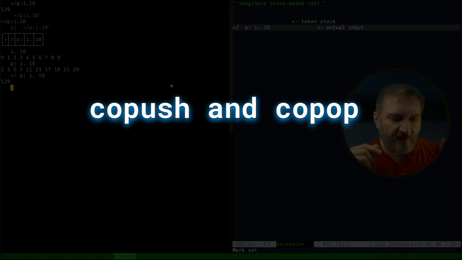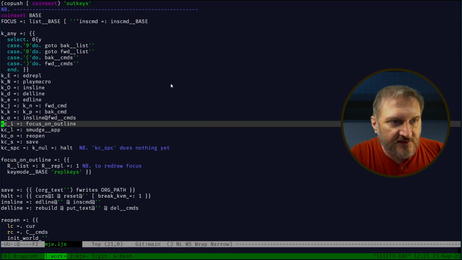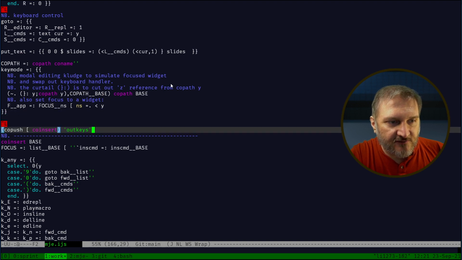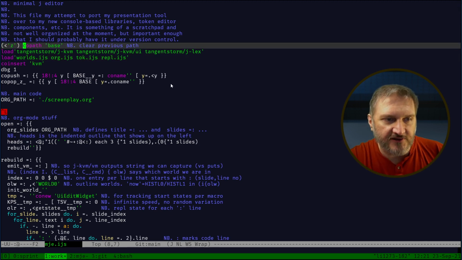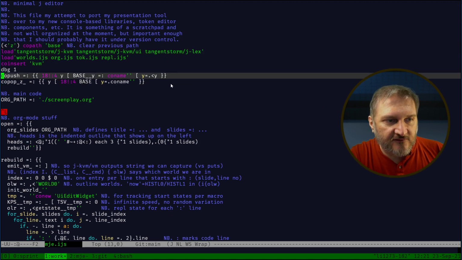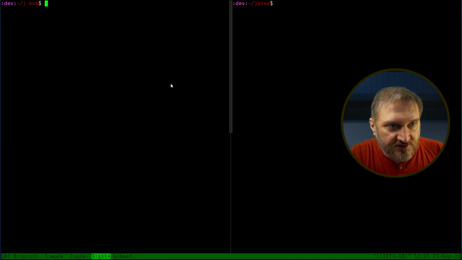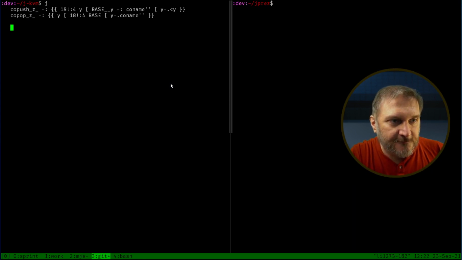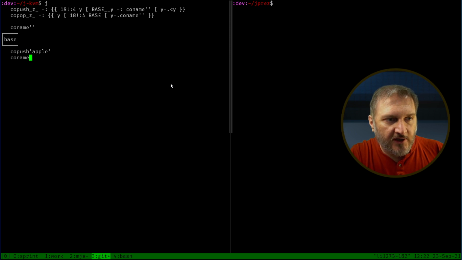All right. So then the other 2 places where I use the stack concept, one is in MJE. I currently have this idea of I have separate namespaces for each of the states for keys. And this is probably going to go away. But in J, you have this CO for classes and objects. So whenever you see copath, co-insert, all this, these have to do with namespaces, co-name. So I define co-push and co-pop. Really, if I made these both in the Z locale, then when I go into plain old J, I paste these in. All right. So now you say co-name, you're in the base locale by default. So if I say co-push apple, then now I'm in the apple locale. And if I say co-push banana, I'm in the banana locale.